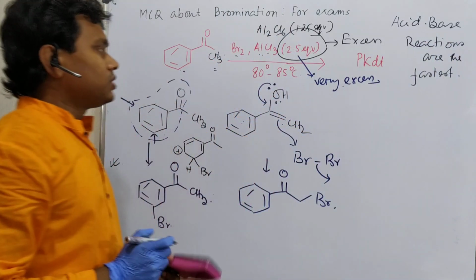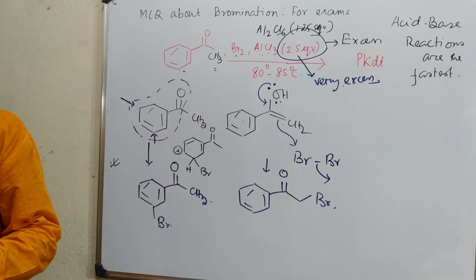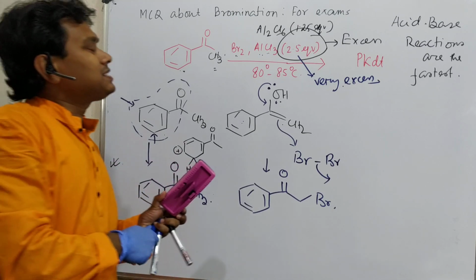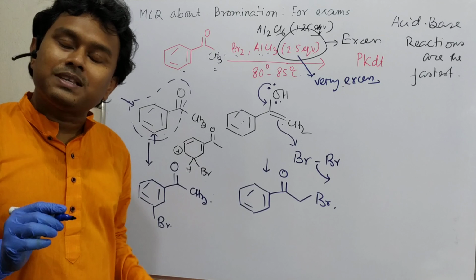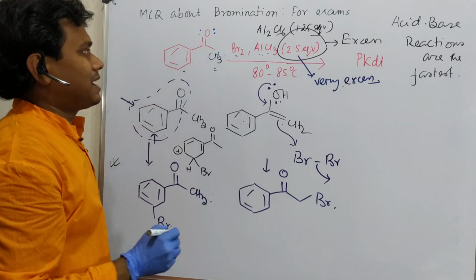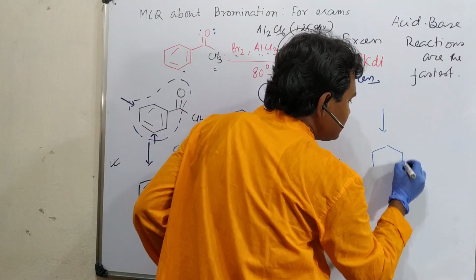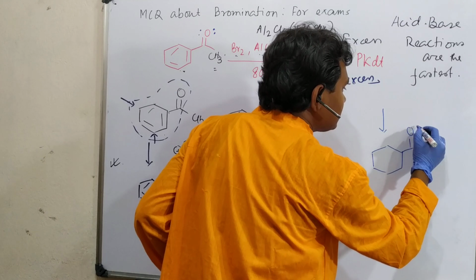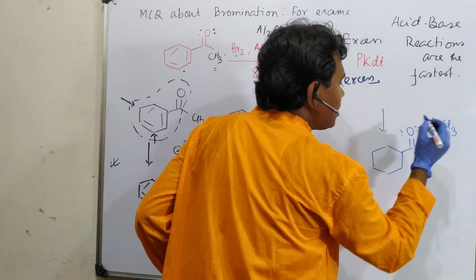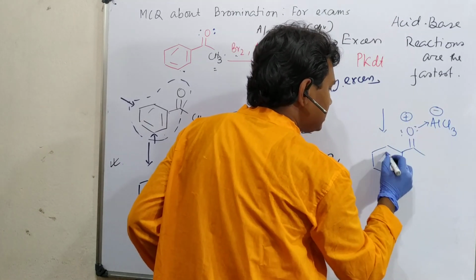Okay. So what happens here? Lewis acid-base interaction happens. What do I mean by this statement, Lewis acid-base interaction? See, AlCl3 is a Lewis acid. Is there any Lewis base present in the molecule? Yes. See, this is the lone pair of oxygen. So what happens? This AlCl3 and this benzene derivative form an adduct. The formal negative charge goes on the AlCl3 and the formal positive charge on the oxygen.